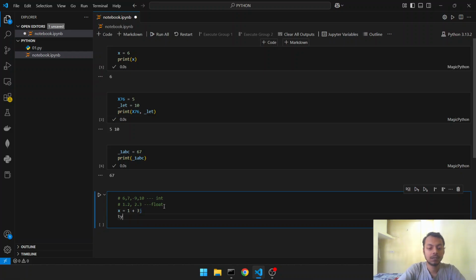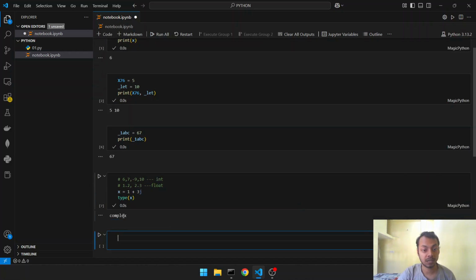We can know the data type of a variable by using the type function. See, type x, it will show complex. And after that we have booleans. Like if x equals 6, type x, see, it is integer. And if we make it 1.2, it is float. Complex we already saw, and now we will use true. It will come under boolean.